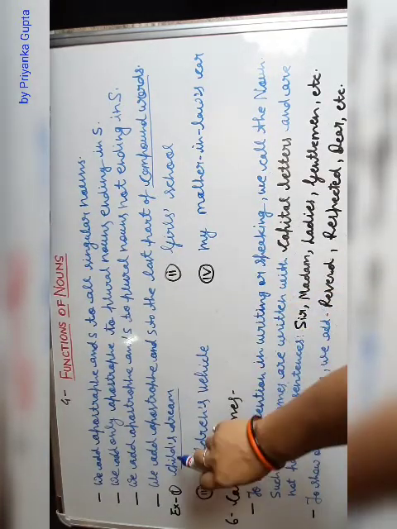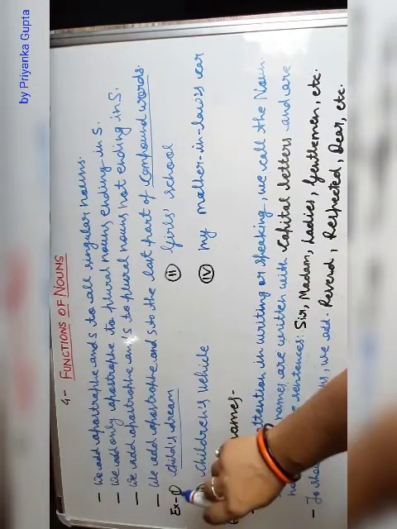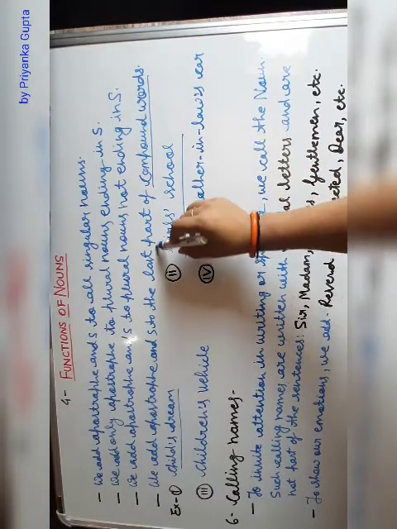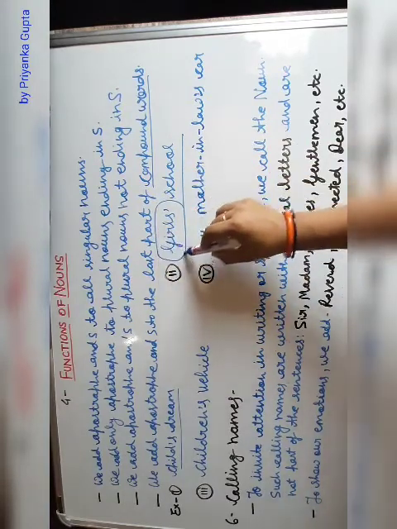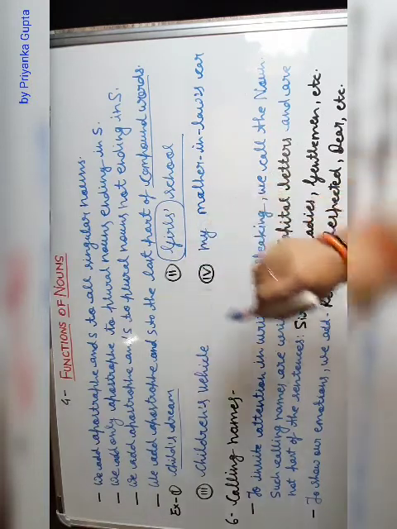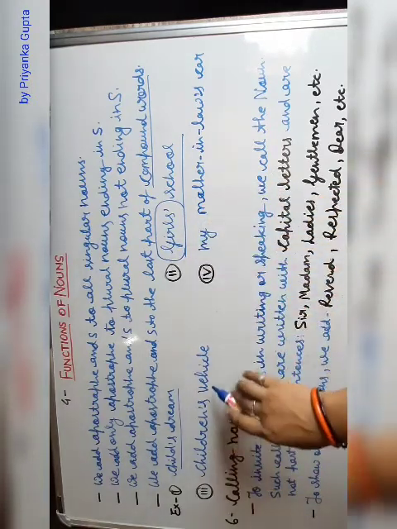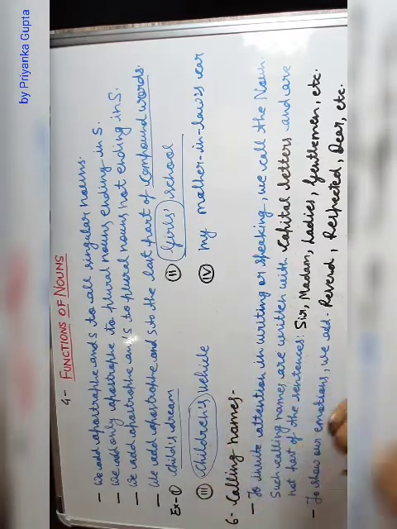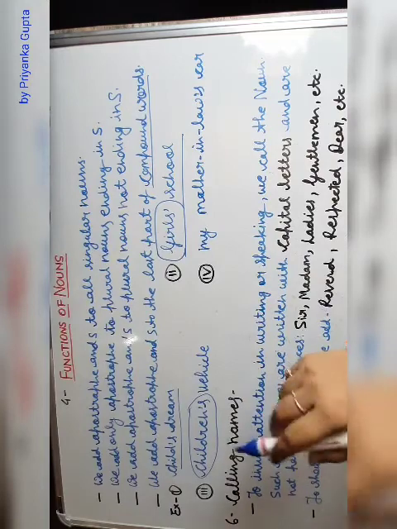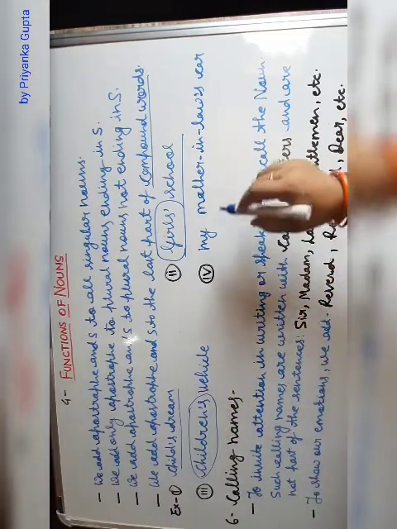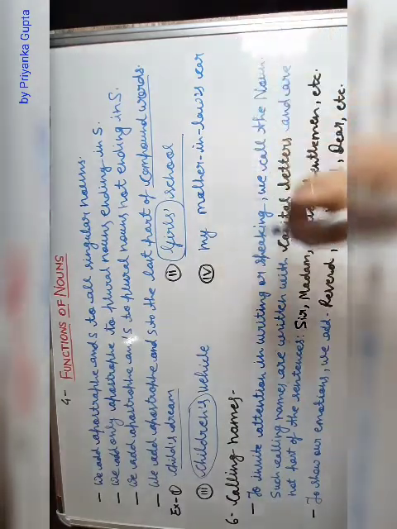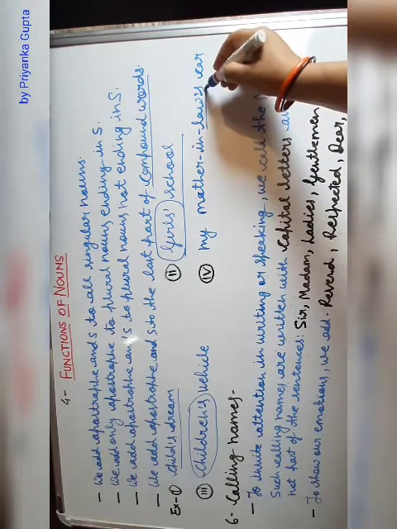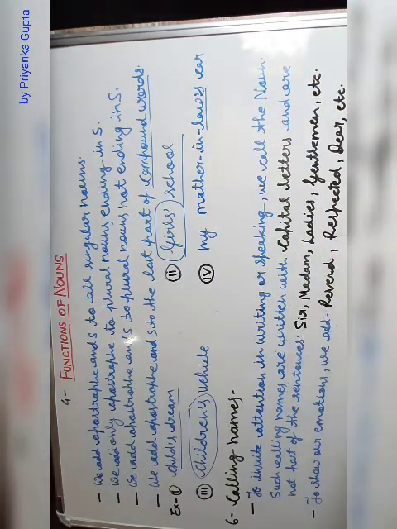Child's dream. Yes, this is your singular noun, so we are using apostrophe s here. Next, girls' school. Yes, this is plural and ending with s, that's why we are using only an apostrophe with girls. Come to the next, children's vehicle. Yes, children is also plural, but it is not ending with s, so that's why we are using apostrophe and s. Come to the last, my mother-in-law's car. Yes, my mother-in-law's car. So we are using here, on the last part of the compound word, apostrophe s.